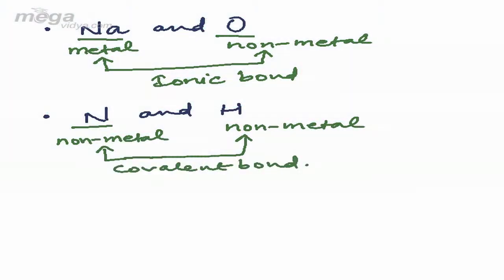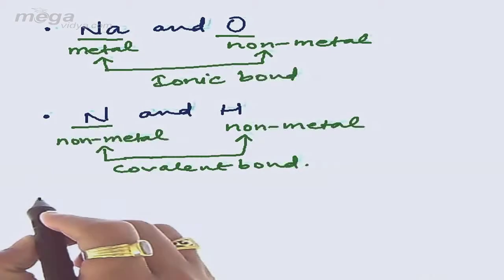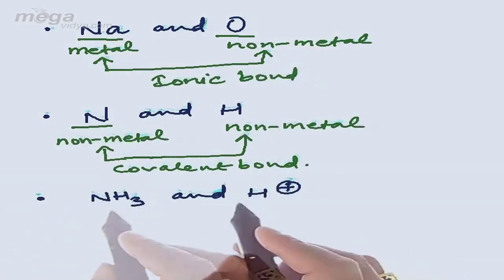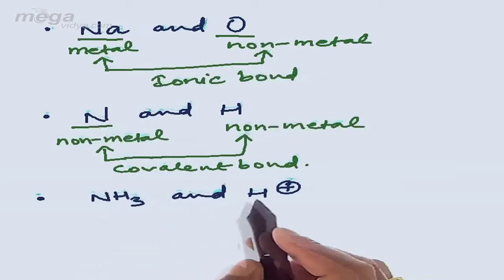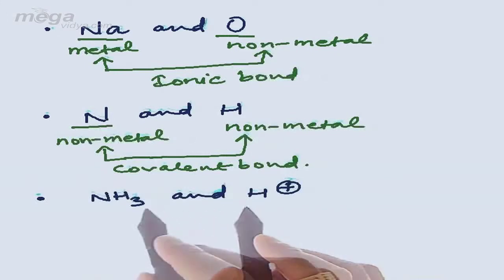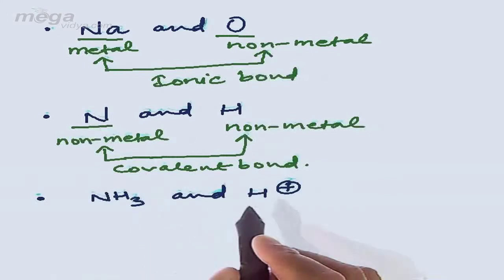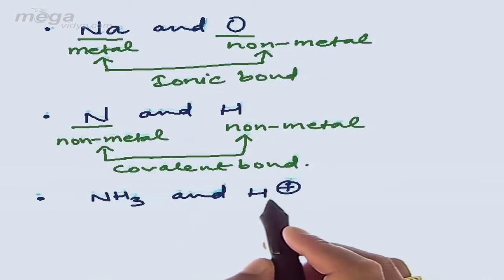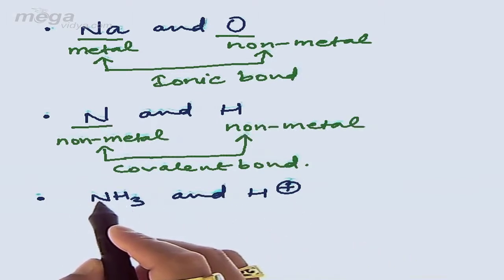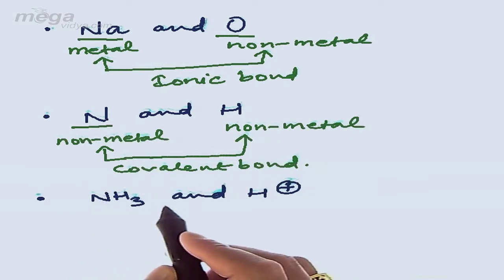Now coming to another example, if I ask, my dear student, what kind of bonding is observed between NH3 and H+? Here we have two species, one is NH3 and the other is H+, and we are supposed to find out the possible type of bonding between these two species. Again, I feel that your answer must be a coordinate bond because we have already dealt with this type of bonding. Here H+ is electron deficient, which requires a pair of electrons to get stabilized, and in NH3 nitrogen has a lone pair, that is two electrons in its valence shell which are unshared.